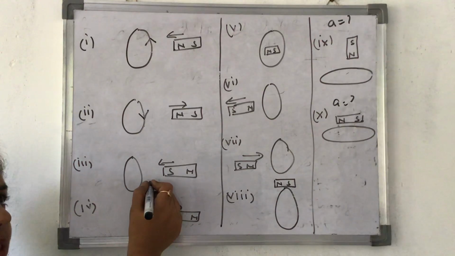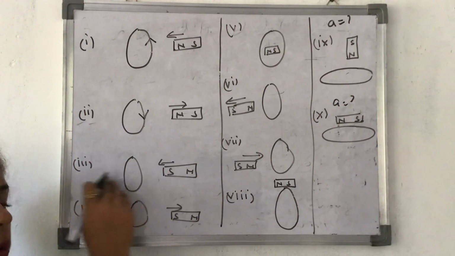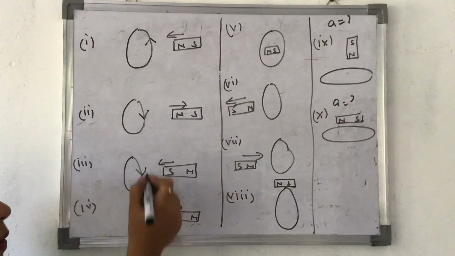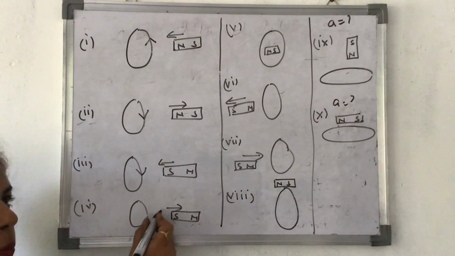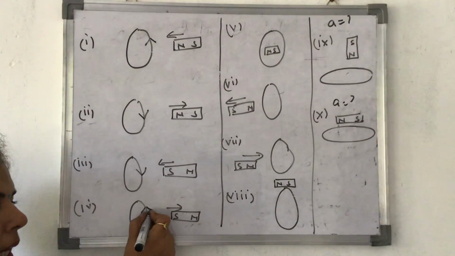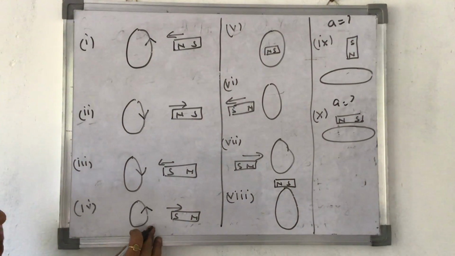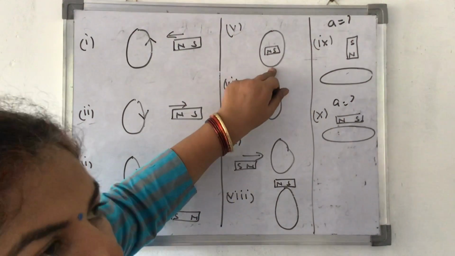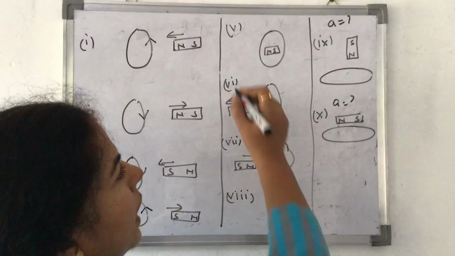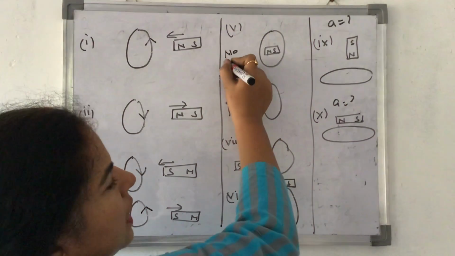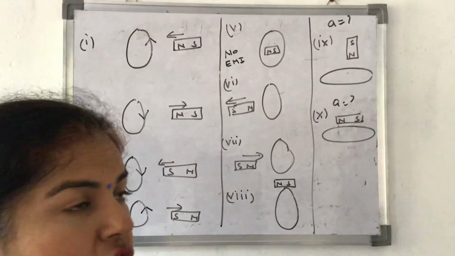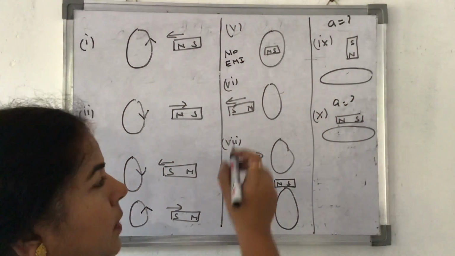Here again the south pole is coming towards it, so it wants to make the south pole go away, so again it will be what? Clockwise. Here the south pole is going away from it, so it wants to become north pole, so it is anti-clockwise क्योंकि north pole बनना चाहेगा. Here a magnet is inside it and there is no movement, so I'll say no induced EMF, no electromagnetic induction, because magnetic flux should change. Here magnetic flux is not changing.